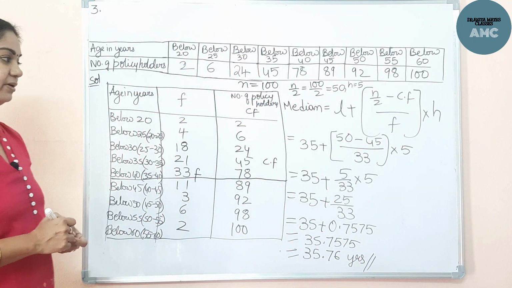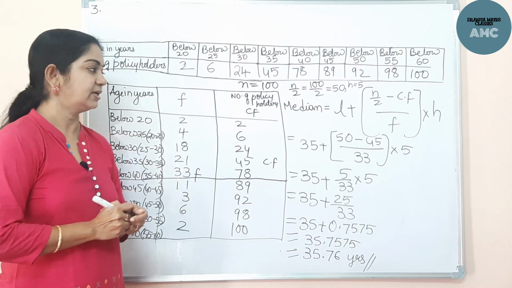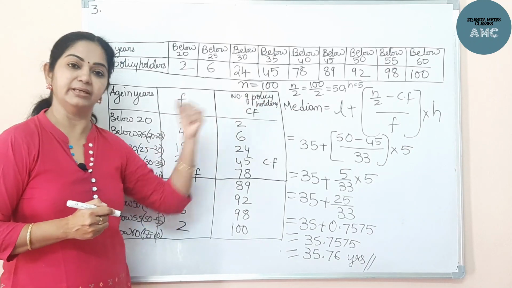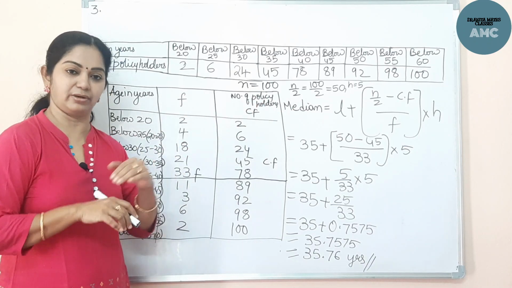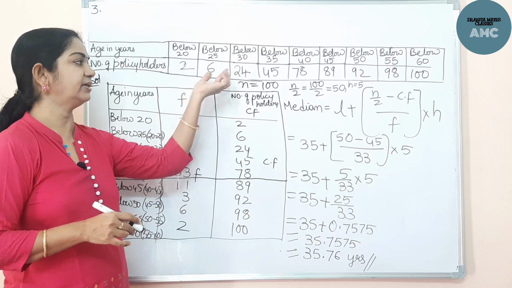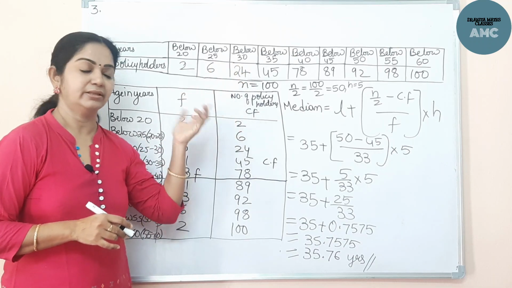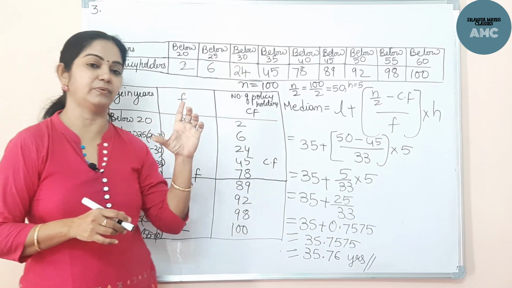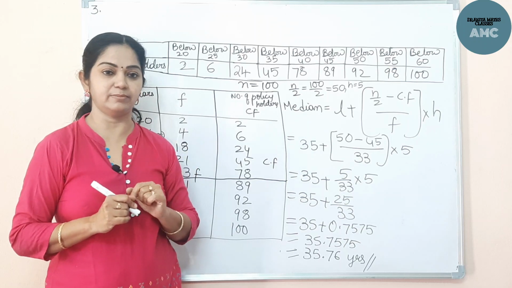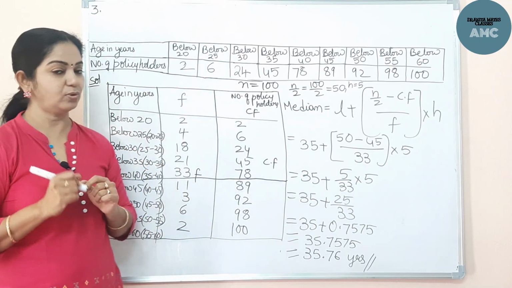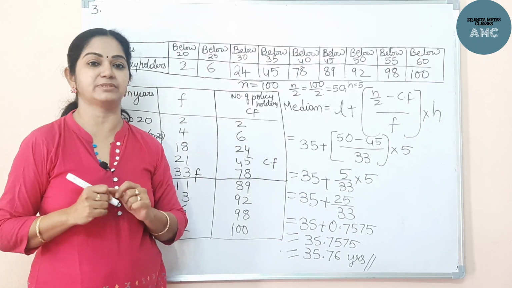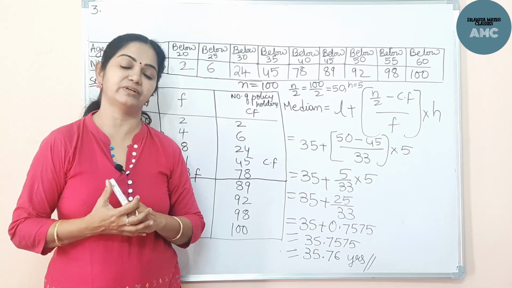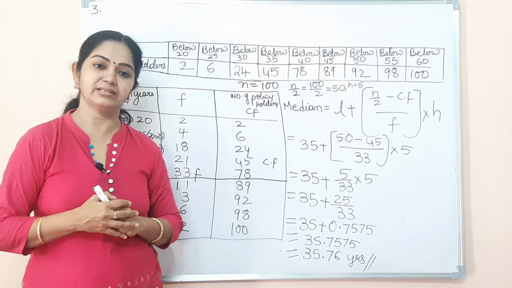Like this, we will be solving the problems applying the median formula. If the median is already given, we will be finding the x and y terms. These two are a bit of variation sums in the exercise problem. So I have done these two and hope you do all the other problems in the exercise. We will be looking forward to a new concept in our next video lesson.